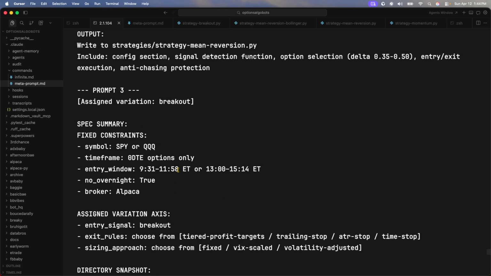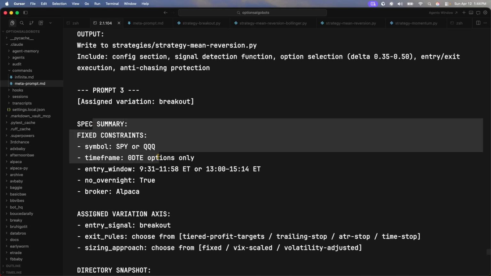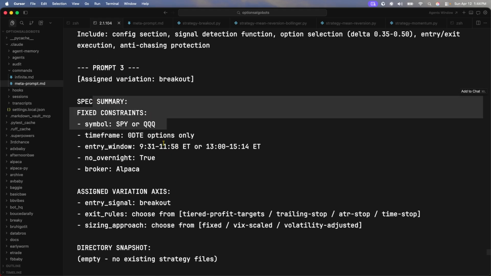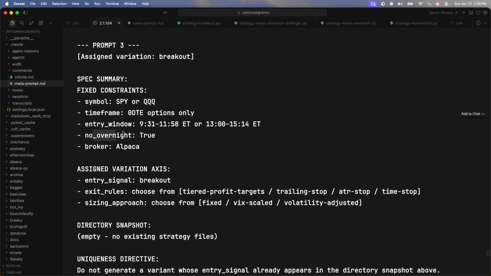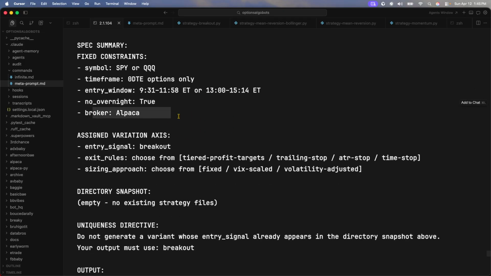All right, let's review one. So prompt 3, spec, we're going to be using SPY, QQQ. Time frame 0 DTE only. Entry window is going to be 9:31 to just before noon, or the afternoon session. No overnight hold. Broker is going to be Alpaca. Assigned variation axes is going to be the entry signal, breakout, exit rules, right?